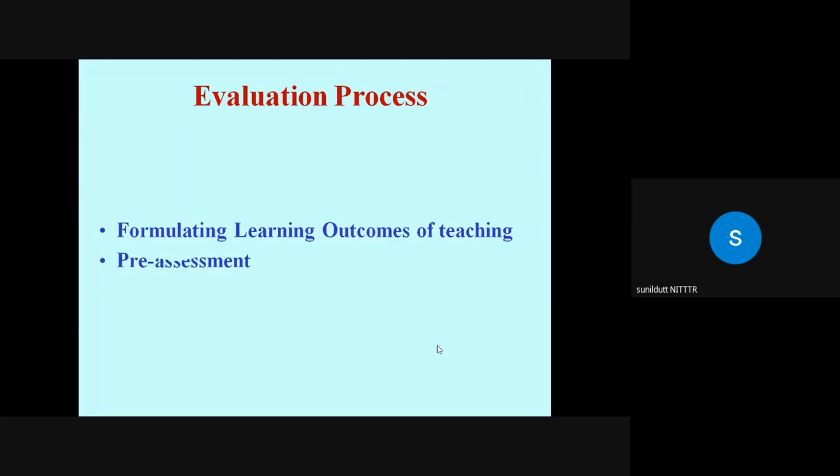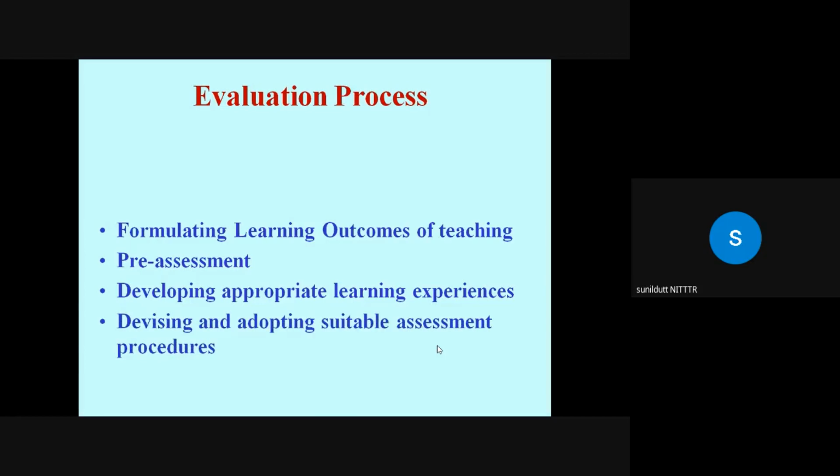So, formulating the learning outcome, then for achieving that learning outcome you need to know what the student should already possess, so what prerequisites. Then you will develop appropriate learning experiences, prepare a suitable assessment procedure, and you will get the result. Now you will use this result for various decision making during the teaching learning process.